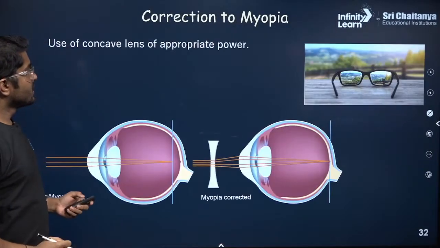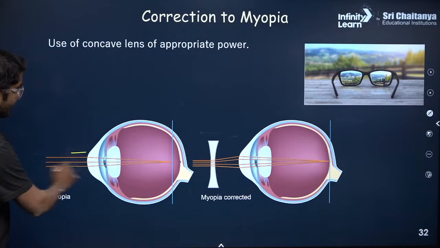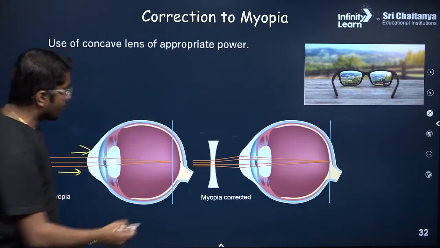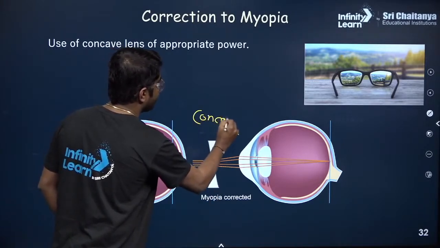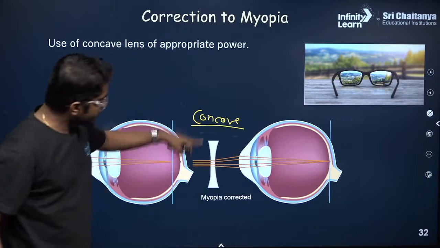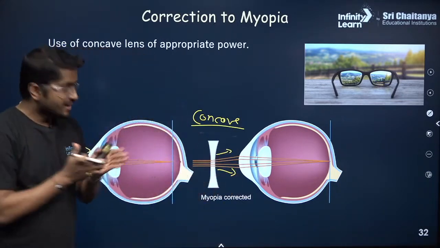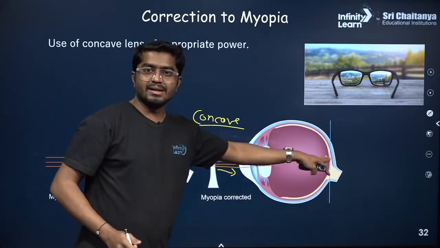Right? So now how do we correct it? These are the incident light, incident rays. So we diverge them. So how do we diverge? Using the concave lens. We use a concave lens. You see now the rays are diverged. So now your eye will focus them on the retina.